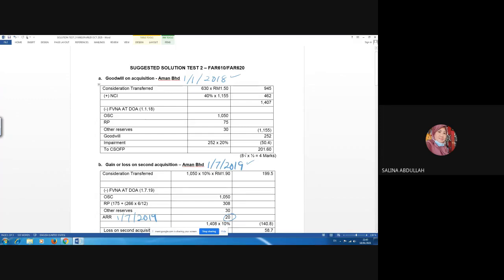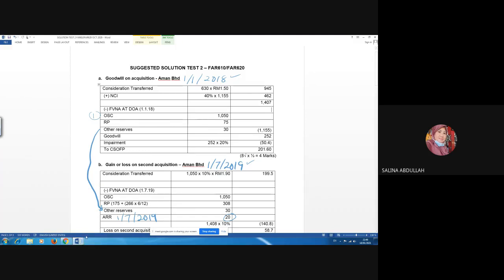Bear in mind again, fair value of net asset must always have ordinary share capital and reserve. And this reserve, as you can see, like other reserve, is actually the same amount you can see in this second acquisition on 1st July. So you will carry this other reserve if the question is silent. For retained profit, you have to refer to the question. Retained profit in the question, this is on 1st July 2019.